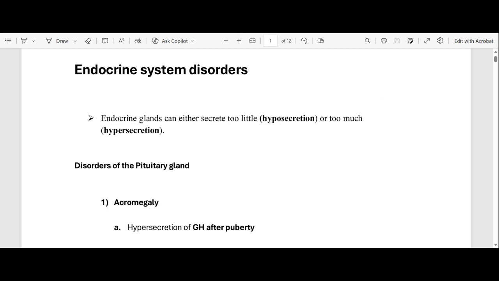When they're secreting too little, we say that that's hyposecretion, too little, hypo. There's an O there. But when they're secreting too much of the hormone, we say that they are hypersecreting, which is called hypersecretion. Hyper means more, hypo means less.